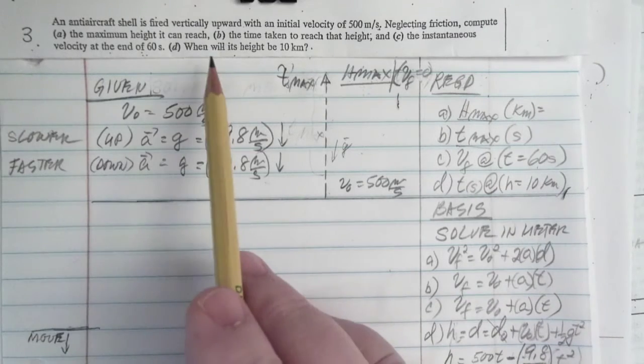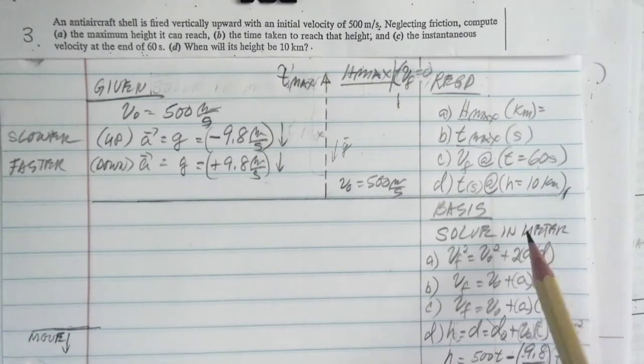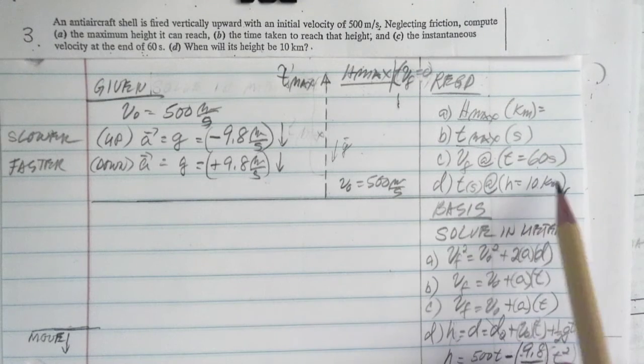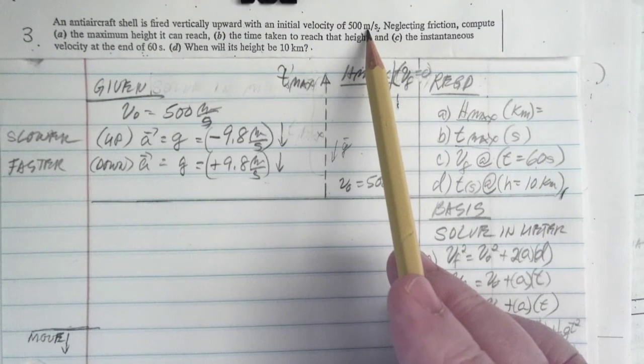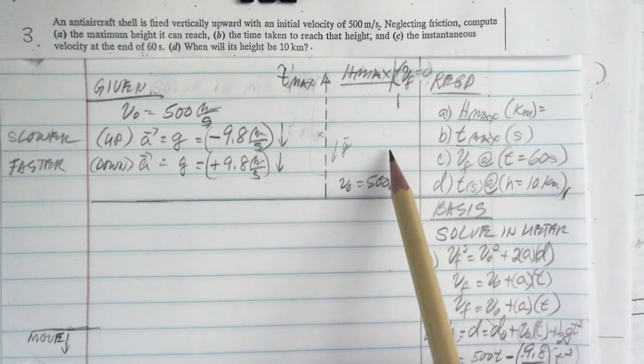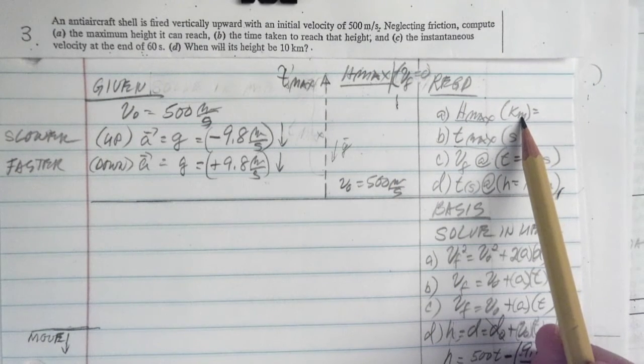And finally, when will its height be 10 kilometers? Because the velocity is given in meters per second, you should solve this problem in meters per second, but report the height in kilometers.